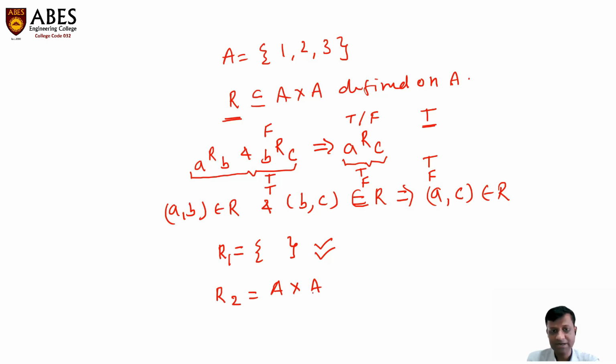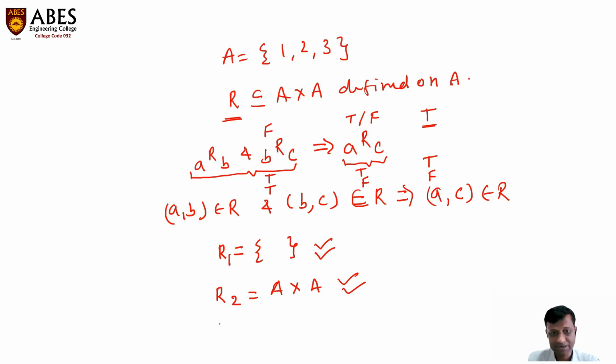Cartesian product means it contains every possible ordered pair. So for every A comma B and B comma C that exists, A comma C exists, because this Cartesian product contains every possible ordered pair. So this relation will definitely be a transitive relation.